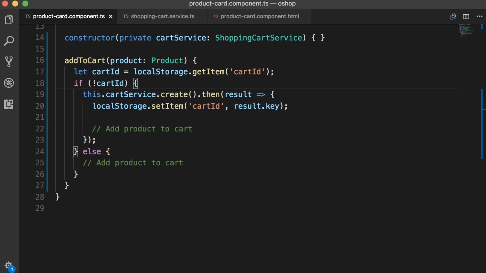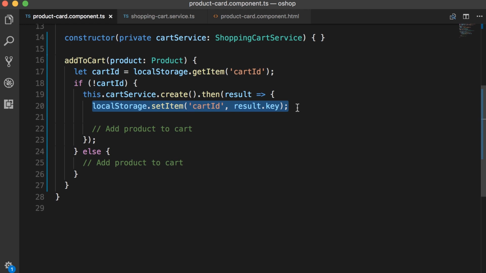So in the last lecture, we implemented this add to cart method, but there is a problem with this implementation. Can you see the problem? The problem is poor separation of concerns. Our component is involved in some kind of data access. It's going to the local storage to find the cart ID, and then it's going to call our service to create a new shopping cart in Firebase and then store the cart ID in the local storage. So all this logic about handling a single shopping cart is implemented inside a component. This is data access. This is not the responsibility of a component.